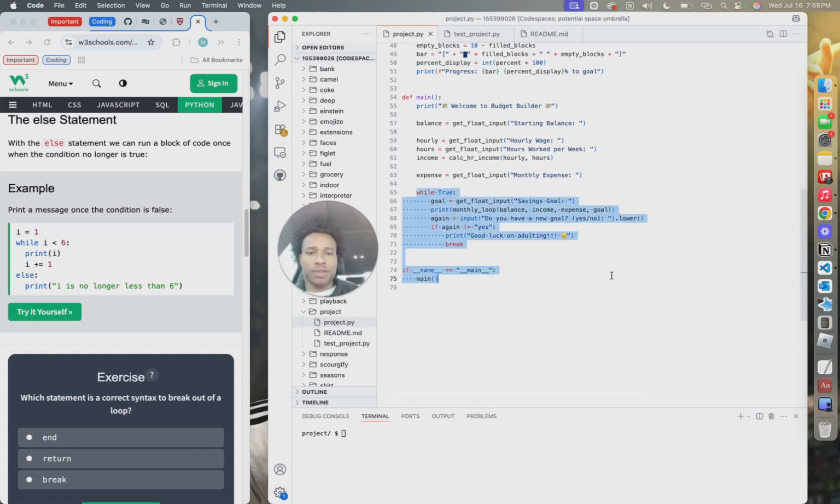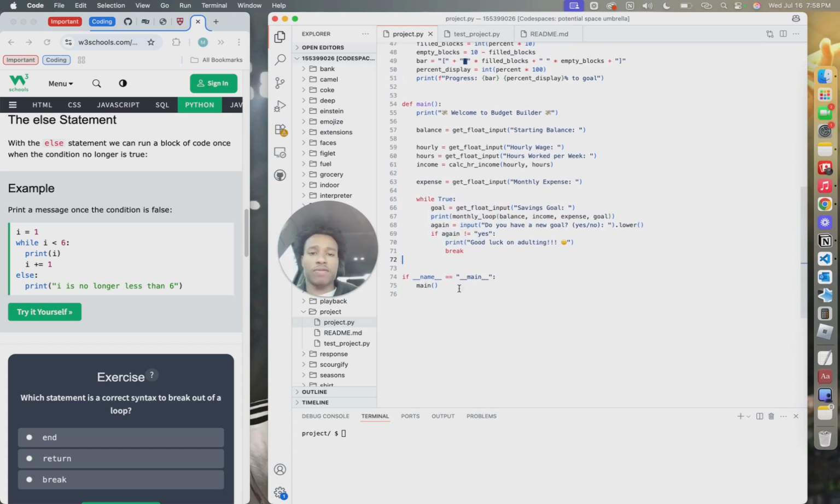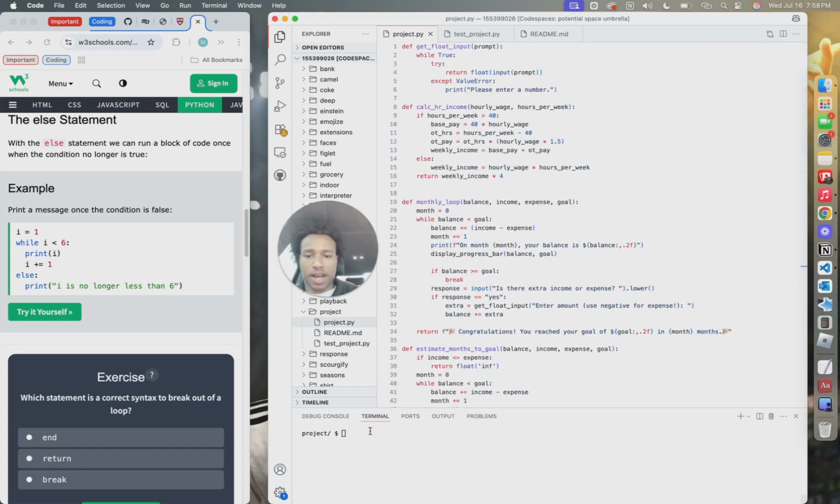This I implemented is basically the goal part, where once you reach your goal, you'll be asked, hey, do you want to keep continuing? So maybe you want a new goal every time you reach your goal. Say your goal was 10,000 and you reach that goal, it'll prompt the user, hey, do you want to keep going? If you let it know a new goal, it'll just keep growing. If not, it will just break the user and it'll tell them good luck on adulting. I will show an example of how it works.